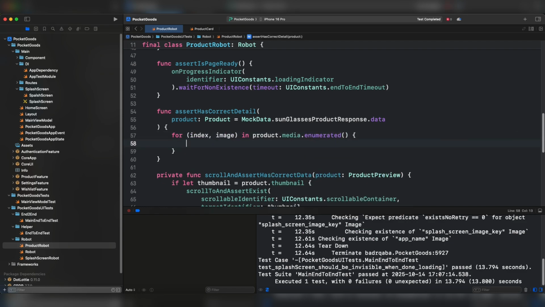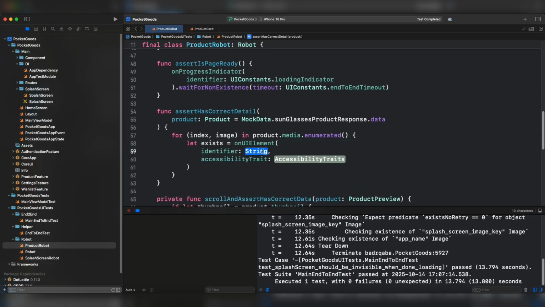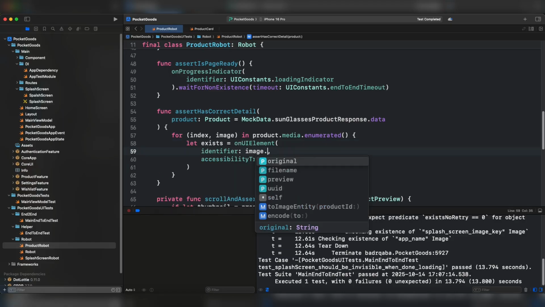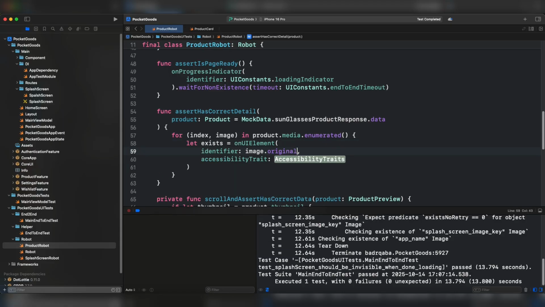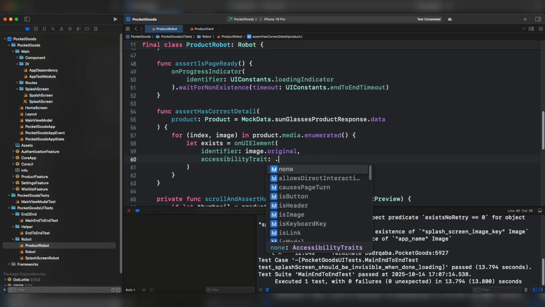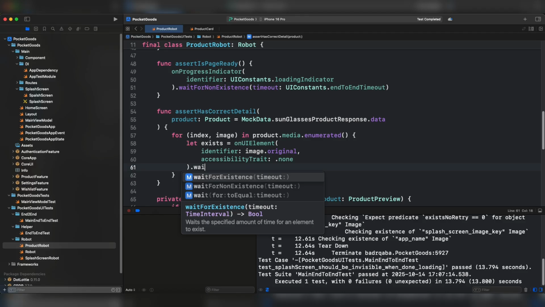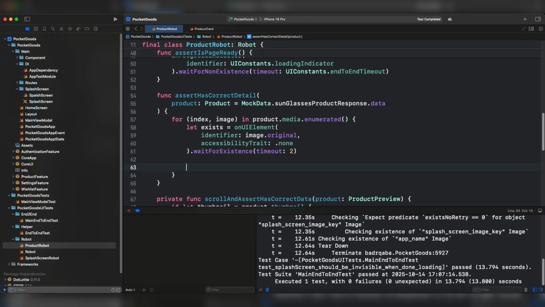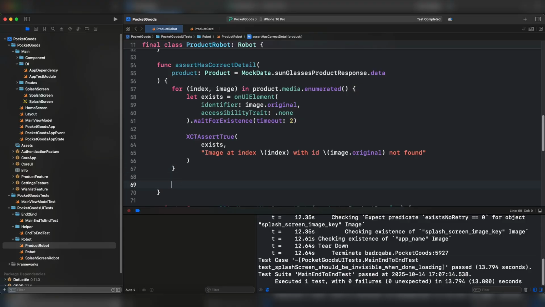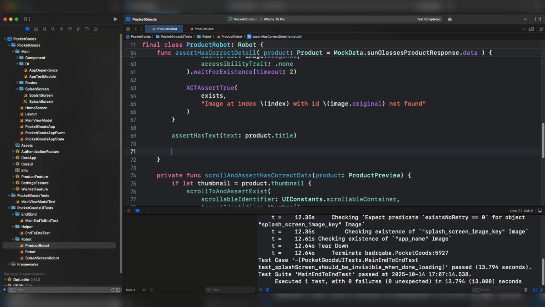First of all, we have to wait for the current image to exist. For the identifier, which is the image and original URL, the accessibility trait is none, and we have to wait for its existence. Afterward, we have to make sure that this value is true. After this assertion, we have to make sure that we have the correct product title, and we need to make sure that it has the correct description.